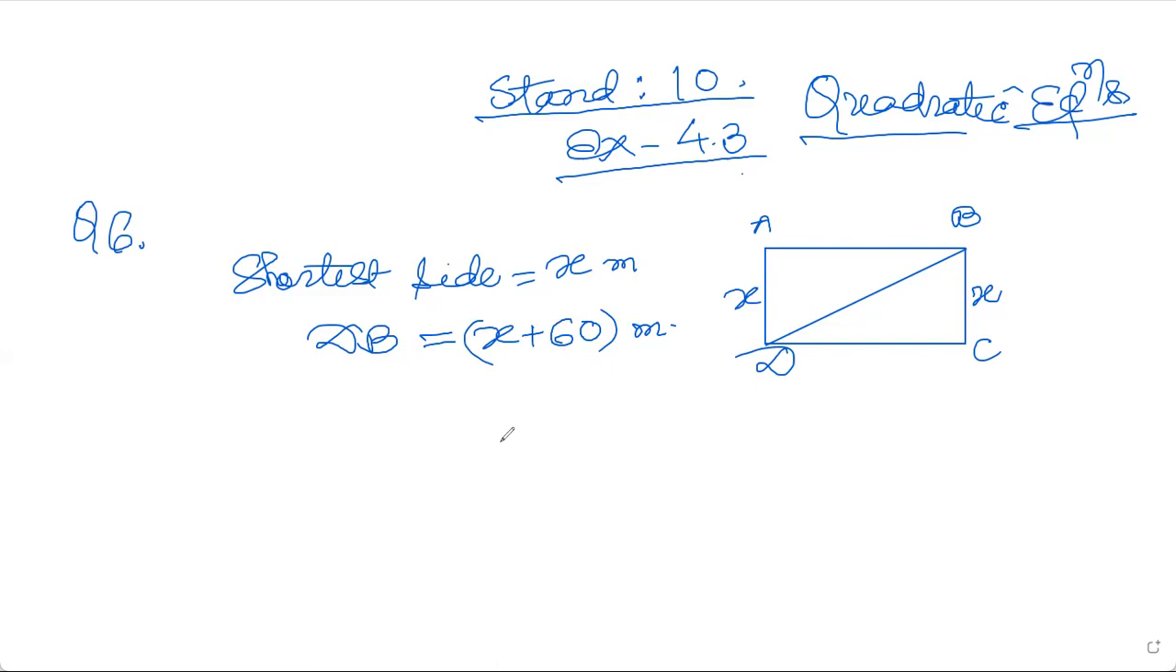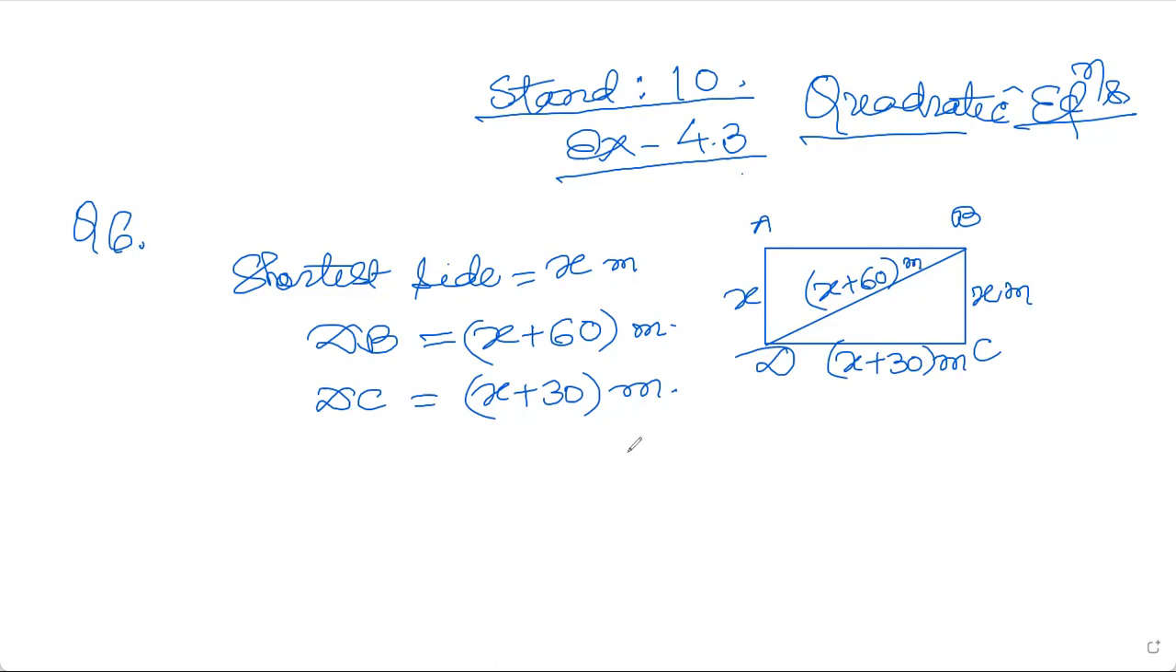And the longer side is 30 meter more than the shortest side. Which is the longer side? I'm supposing this DC to be the longer side. This is x plus 30 meters. So these are the conditions according to the question. I put everything just here: this is x plus 60 meter, this is the longest side, that is x plus 30 meter, and this is x meter.